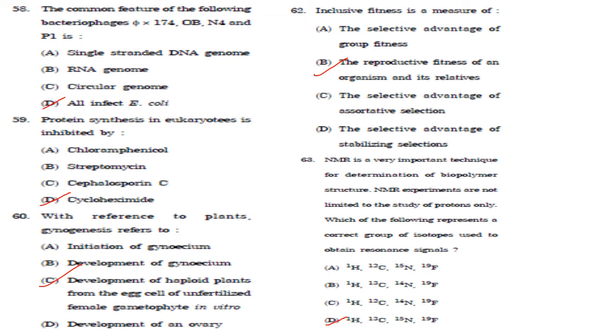NMR experiments are not limited to the study of protons only. Which of the following represents a correct group of isotopes used to obtain resonance signal? Answer is D, that is H1, C13, N15, F19.